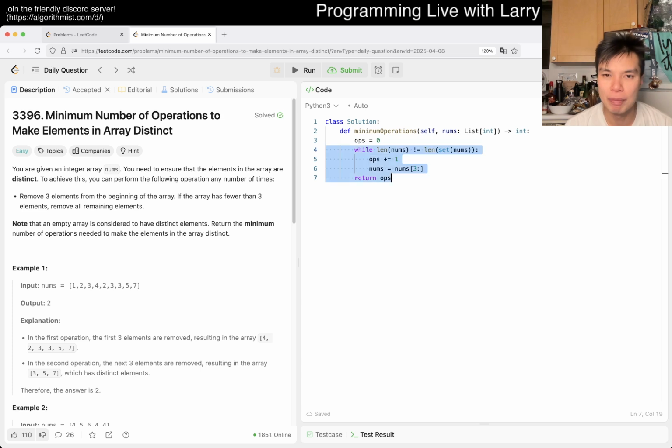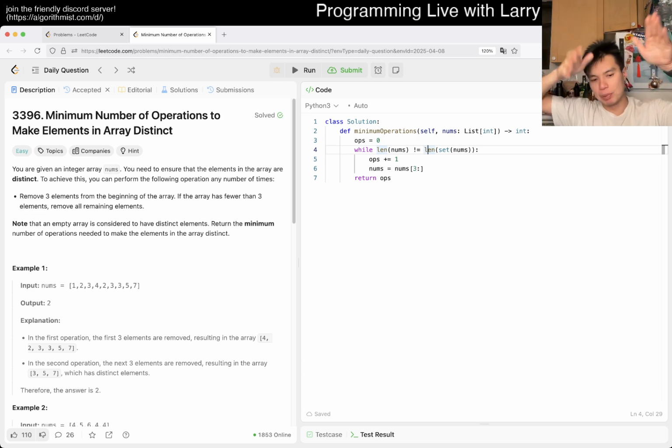You could do it backwards. It's a little bit tricky because of the fewer than 3 thing. But it's just about working it backwards. If you think about it, we're chopping the prefix until the suffix is unique. That's basically what this problem is saying.